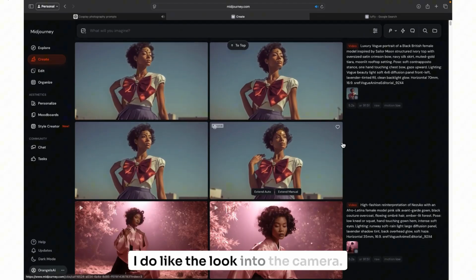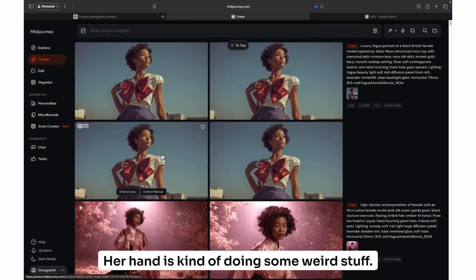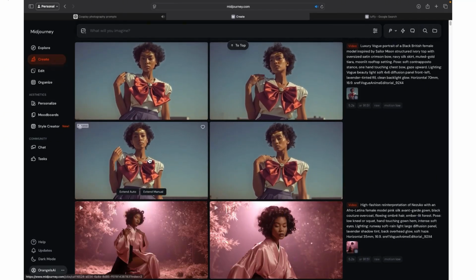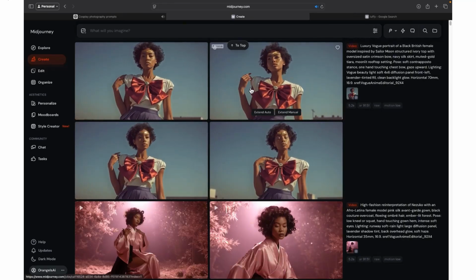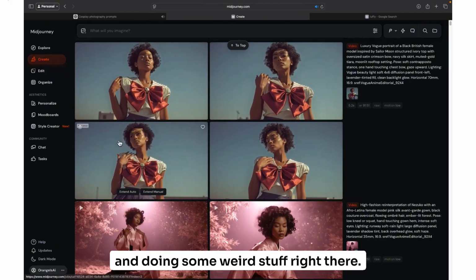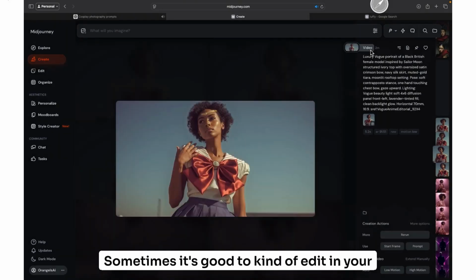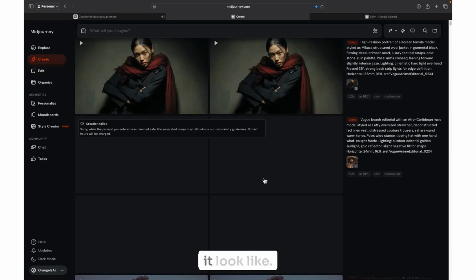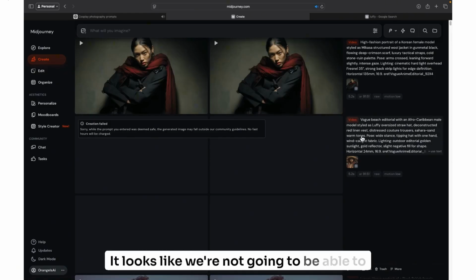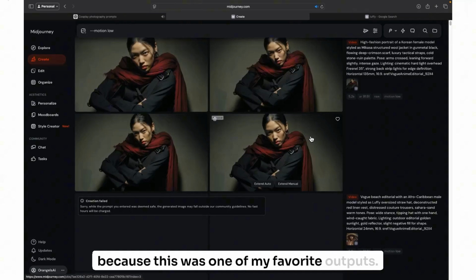I do like the look into the camera. Her hand is kind of doing some weird stuff. Maybe this one. Cut it right there. Hand doing some weird stuff right there. We'll use this one. Sometimes it's good to edit in your mind in regards to what you ultimately want it to look like. It looks like we're not going to be able to use this one, unfortunately, which sucks because this was one of my favorite outputs.